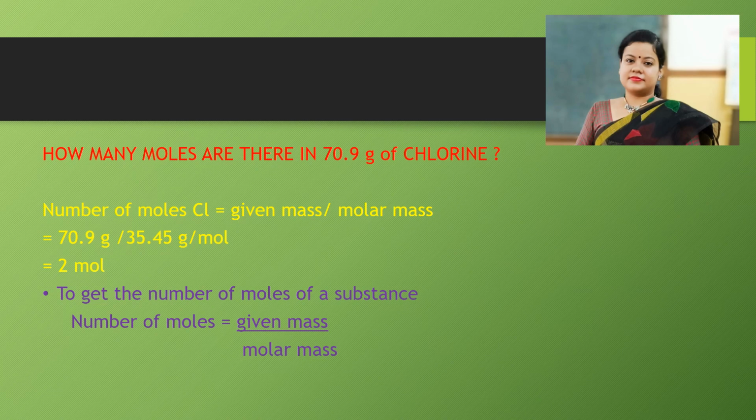The same simple logic is applied here to calculate how many moles are there in 70.9 gram of chlorine. So we are deducing one formula here: to get the number of moles of a substance, the formula is given mass by molar mass.